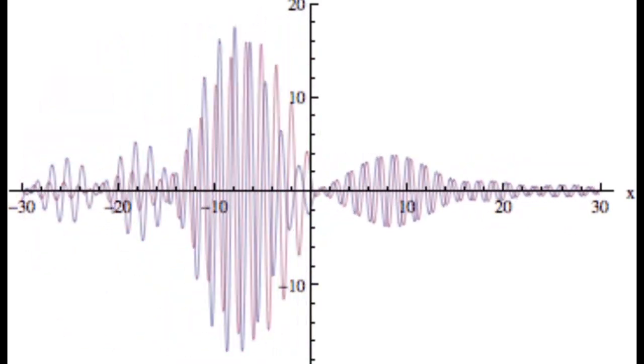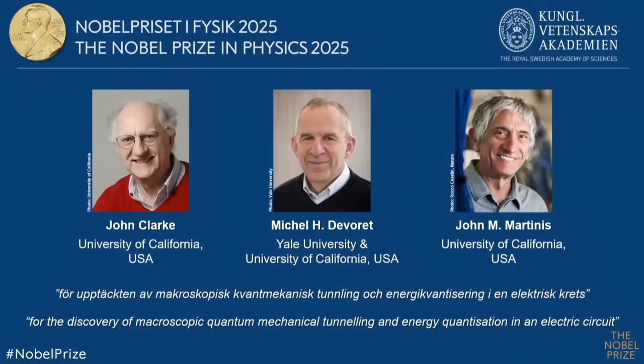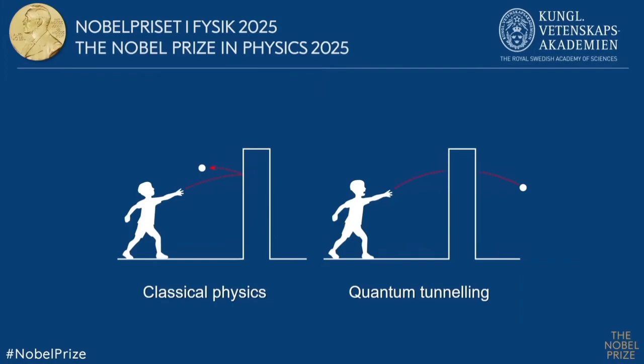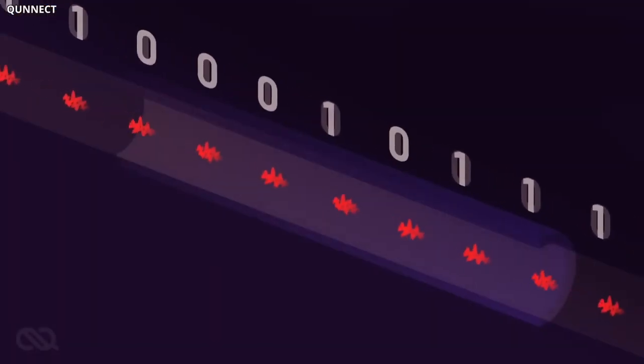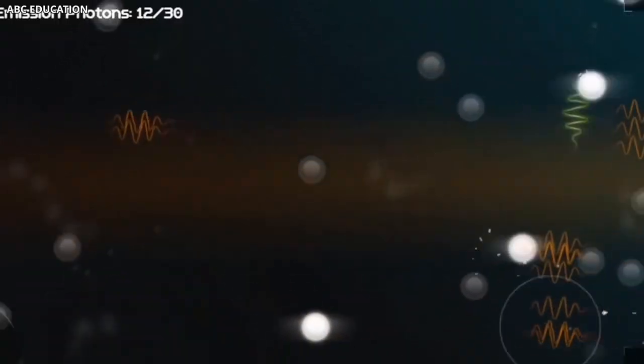to escape classically. Now let's talk about the 2025 Nobel Prize in Physics and see how scientists turned quantum tunneling into real-world applications, including how they use it to build quantum computers. The prize was shared by John Clarke, Michel H. Devoret, and John M. Martinis, who demonstrated that quantum effects are not limited to tiny particles, but can also appear in larger, carefully engineered systems.